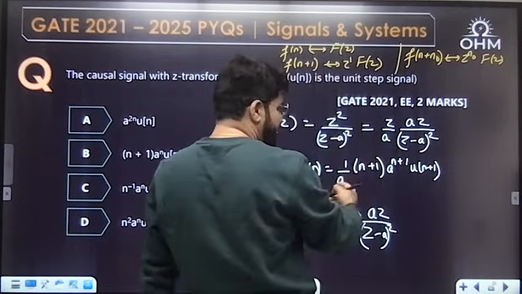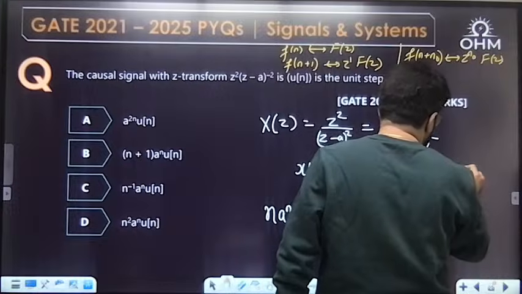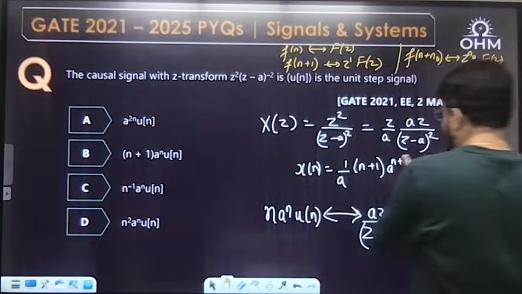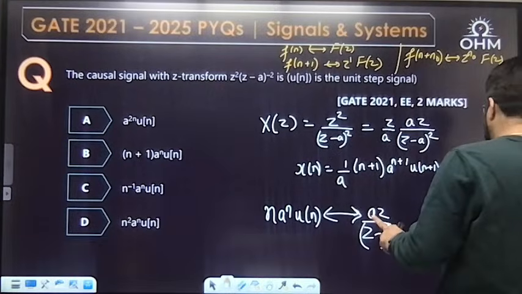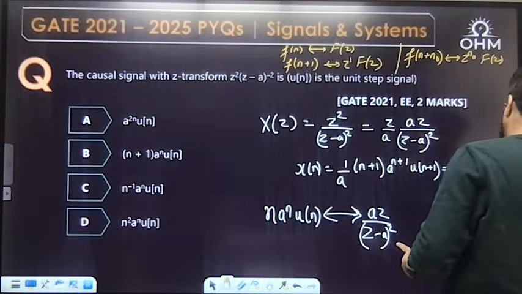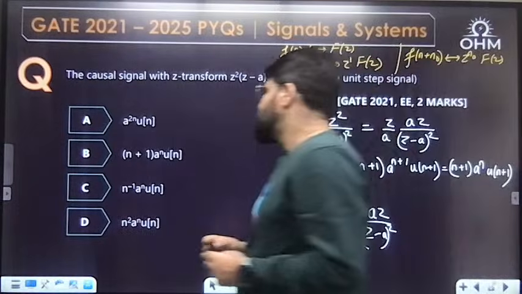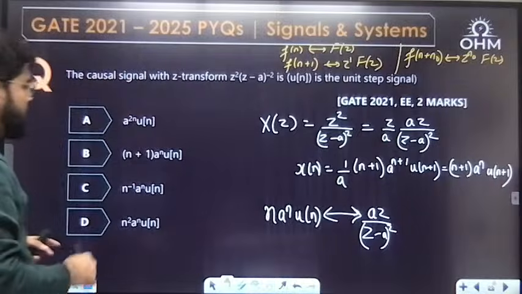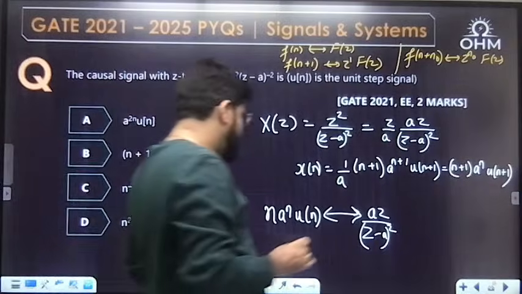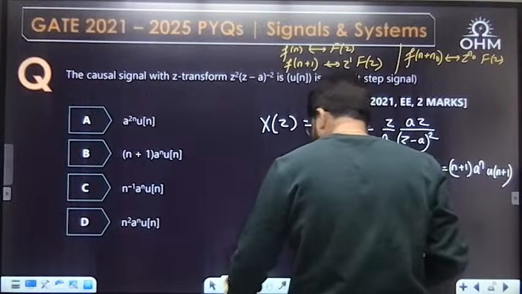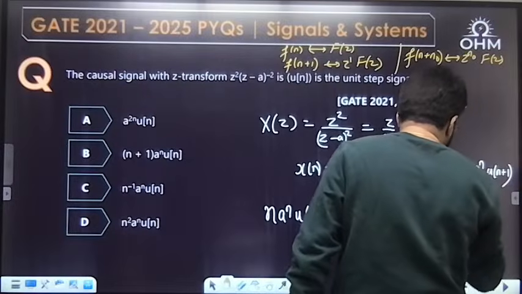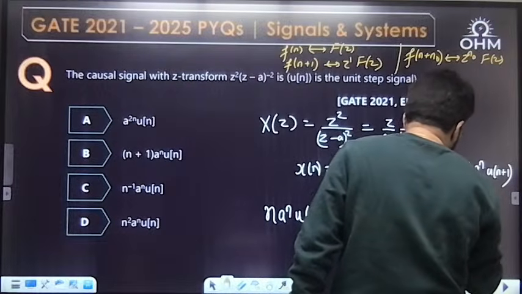Now a power 1 will get cancelled. So the answer becomes n plus 1, a power n, and a power 1 cancel, a power n, u of n plus 1. Okay, n plus 1, a power n, u of n plus 1. Which is same as answer B. This signal is also equal to n plus 1 a power n u of n.